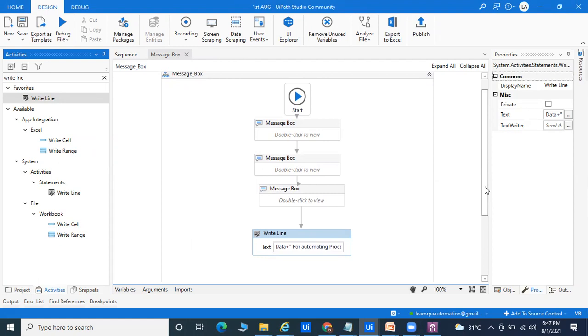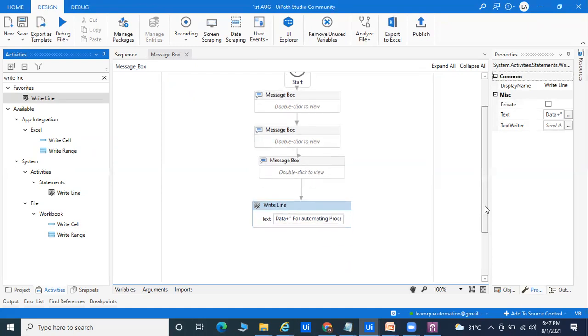But you are human beings; here, especially for a bot, I want to pass the data from the user. From runtime I want to pass some data. So the robot will open one input dialog box, and human beings will provide some data, and whatever data you provide will automatically display in a message box. Right now I can show you.